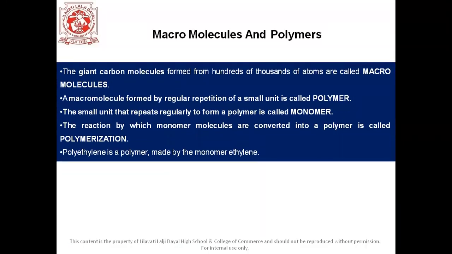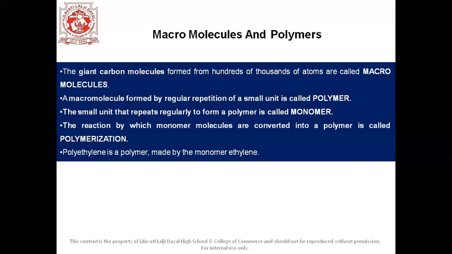Students, the giant carbon molecules formed from hundreds of thousands of atoms are called macromolecules. A macromolecule formed by regular repetition of a small unit is termed a polymer. The small unit that repeats regularly to form a polymer is called a monomer.